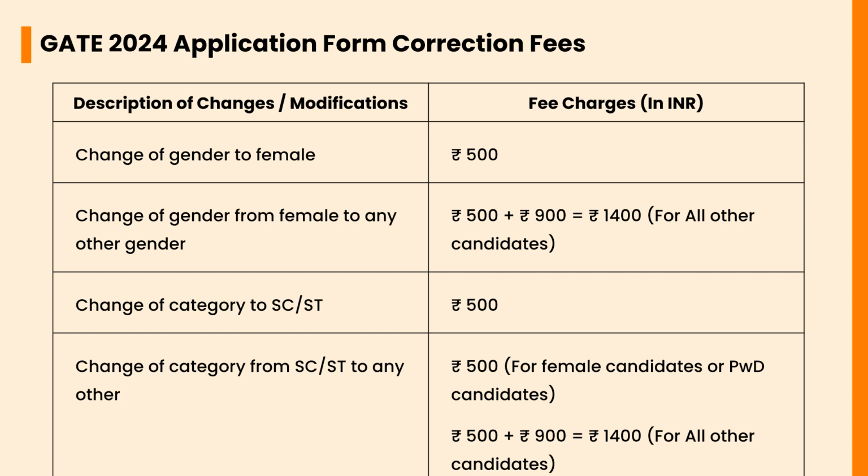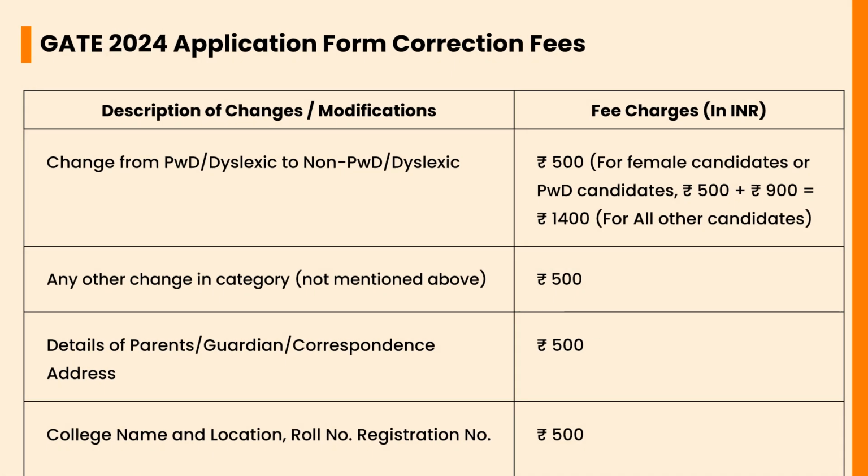Rupees 500 for a female candidate or PWD candidate changing category from SC or ST to any other. Rupees 500 plus Rupees 900, which is 1400, for all other candidates. Rupees 500 for a female candidate or PWD candidate, and Rupees 1400 for all other candidates, when changing from PWD or dyslexic to non-PWD or non-dyslexic. Rupees 500 for any other category change. Rupees 500 for changing details of parents, guardian, correspondence address. Rupees 500 for change of college name, location, roll number, registration number.